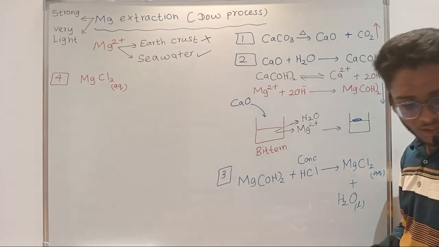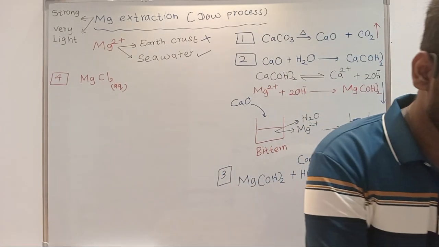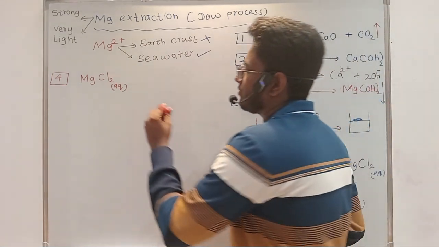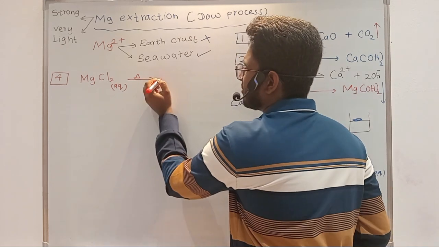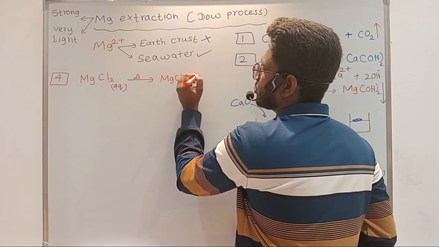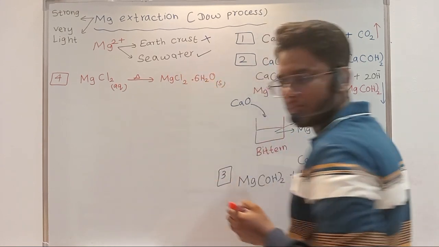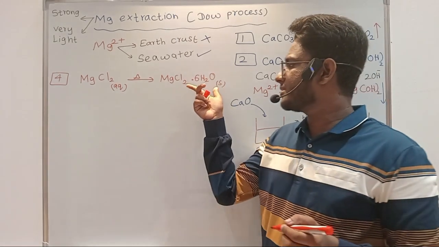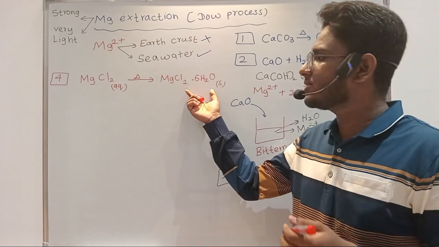So we'll be heating this to evaporate water. We will be heating magnesium chloride and evaporating water. Then you will get magnesium chloride dot 6H2O, right? So what does this 6H2O mean? I will explain it in a while, okay?